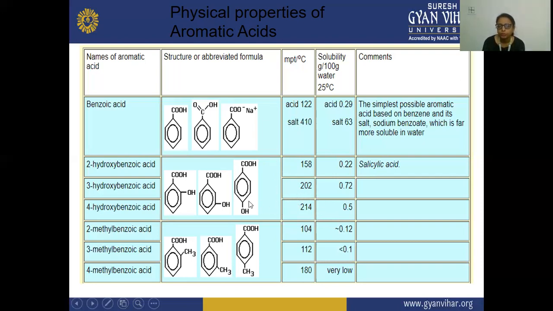And the solubility of these hydroxybenzoic acids: in case of ortho, it is 0.22, in case of meta, it is 0.72, and in case of para, it is 0.5. These hydroxybenzoic acids are also known as salicylic acid. So this is your salicylic acid formula also.